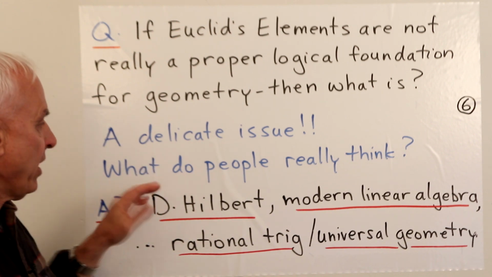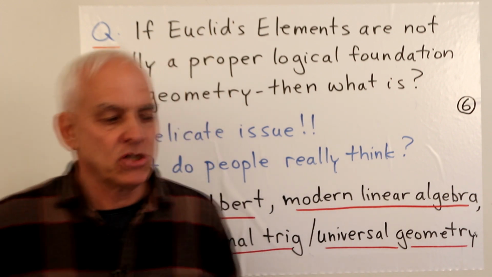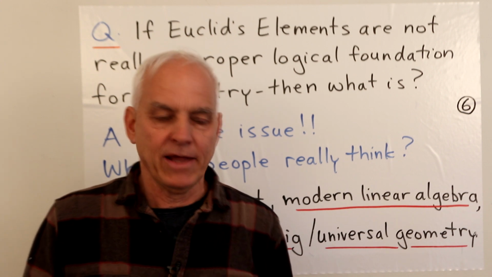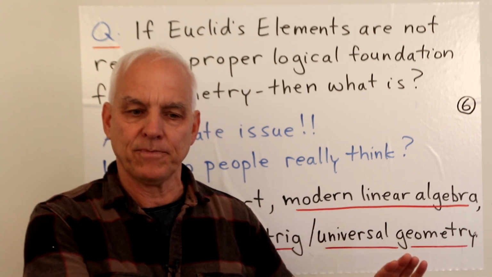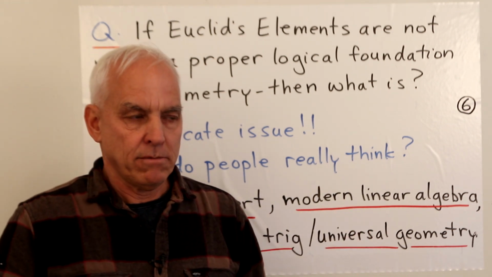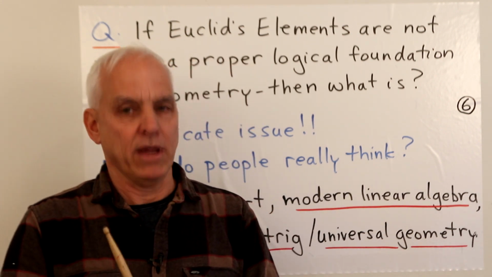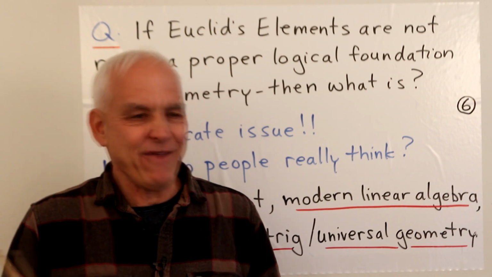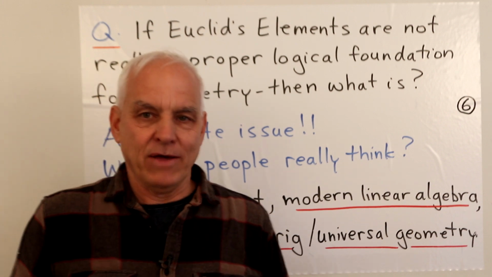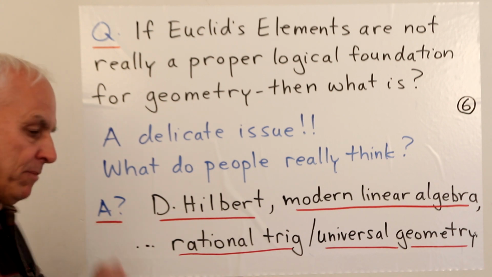So it's a very delicate issue, and it's quite interesting sociologically about what people really think about this. This is not something that I've seen discussed very widely in mathematical circles. It's just something that we would rather not talk about. So we pay lip service to Euclid. If someone says, well, that's in Euclid, no one says, yeah, but Euclid, no one says that. No, you have to say, oh, it's in Euclid, okay. But sort of everybody knows in modern times that Euclid is not really an adequate foundation. But what is?